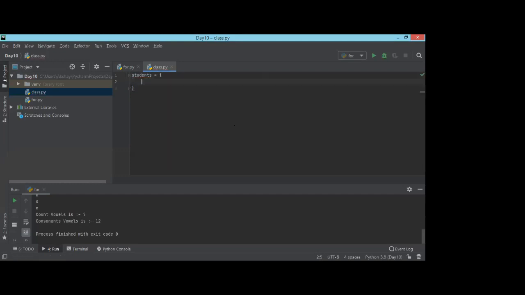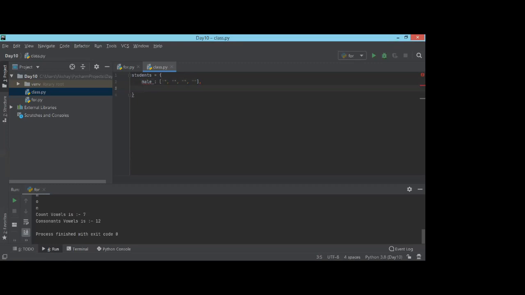I have all the males in one key, and in this dictionary I'm creating a list. Here we'll have a few names, which I'll type by seeing who all are there. This is my first element of the dictionary.